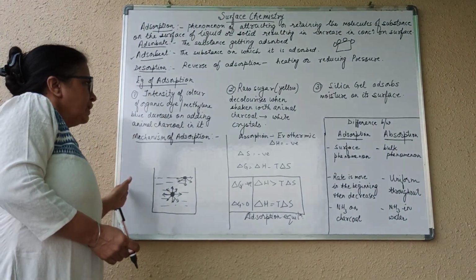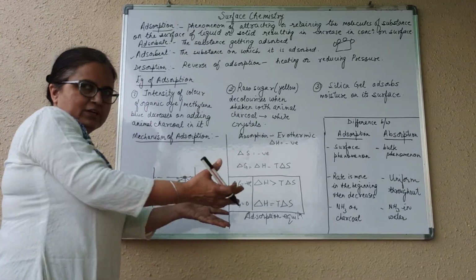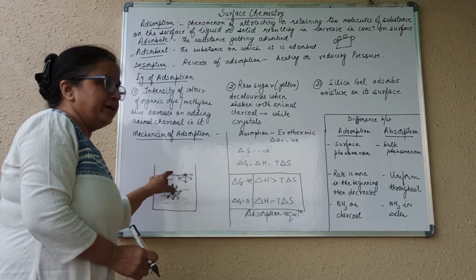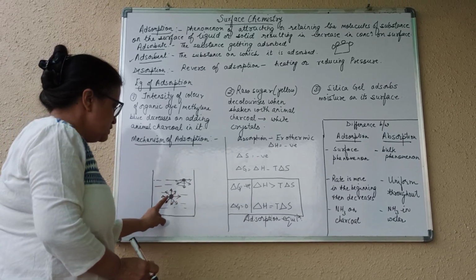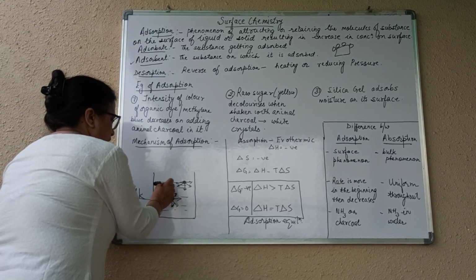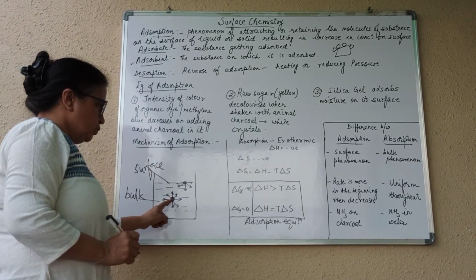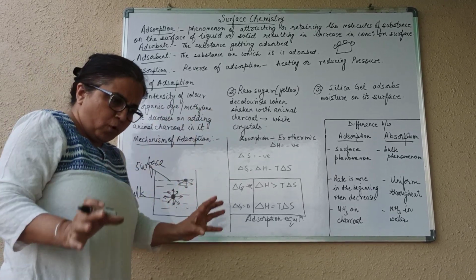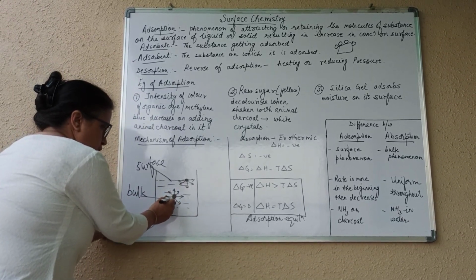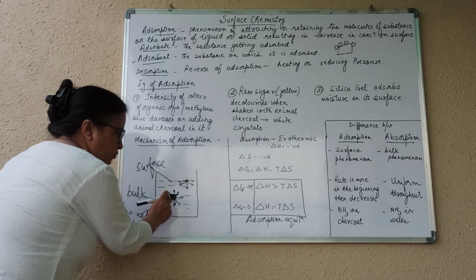Now, how do we understand the mechanism? Why is adsorption actually taking place? Suppose I consider this one container which has some molecules in it. Why does it take place only on the surface, and not inside? See, this particular molecule I have taken is in the bulk. This is called the bulk, and this is the surface. In the bulk, the molecule has forces of attraction from all directions, from all the molecules around it. So what is the net force acting here? There is no net force acting on the molecule which is inside.